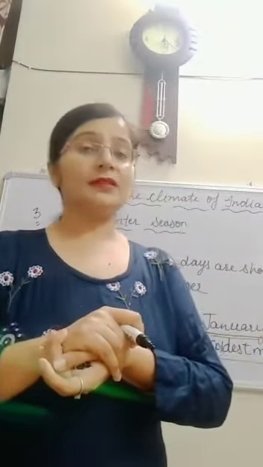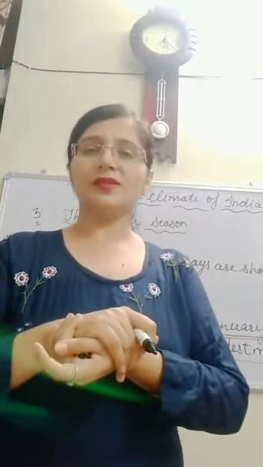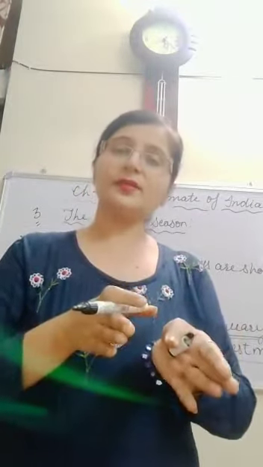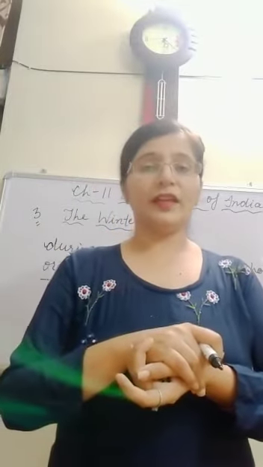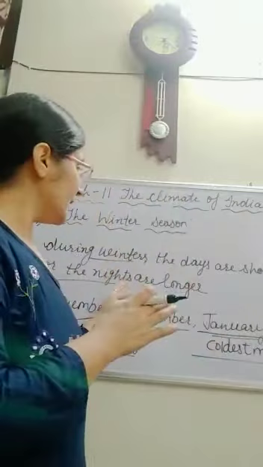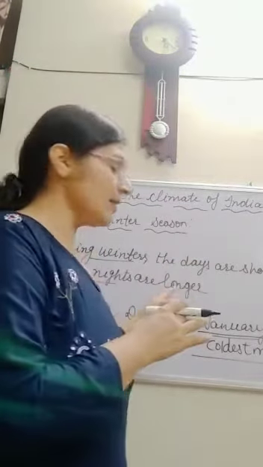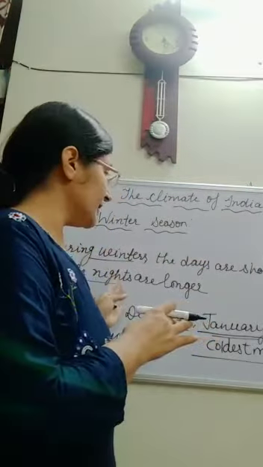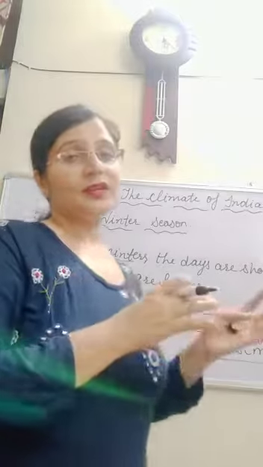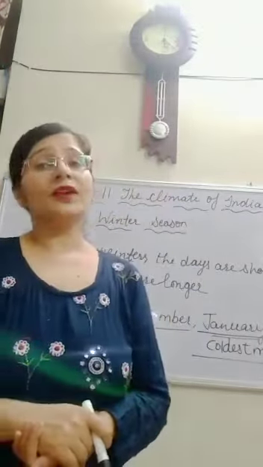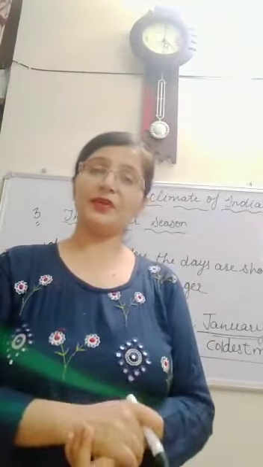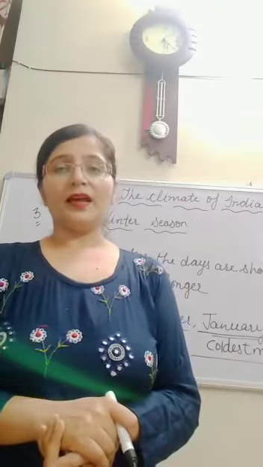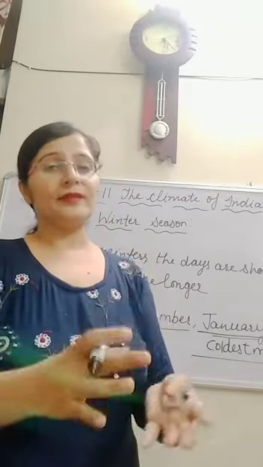And what about the winter season? January is the coldest month of the northern part of India, and the days are very short and the nights are longer. But in the summer season, days are longer and the nights are shorter. So dear children, in India we have different kinds of landforms like mountains, plateaus and deserts. All these are landforms. And today we have discussed the climate of India.